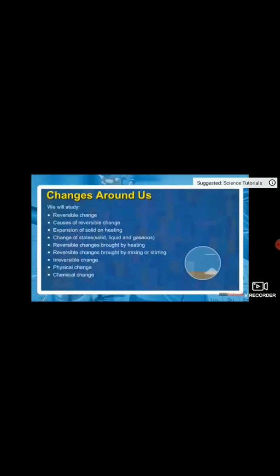We will discuss a topic, changes around us. The topic names are: reversible change, causes of reversible change, expansion of solid on heating, and changes of states.